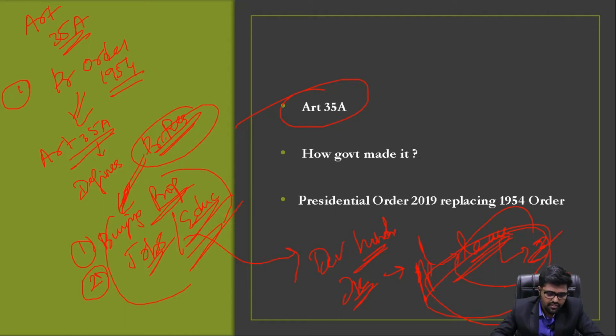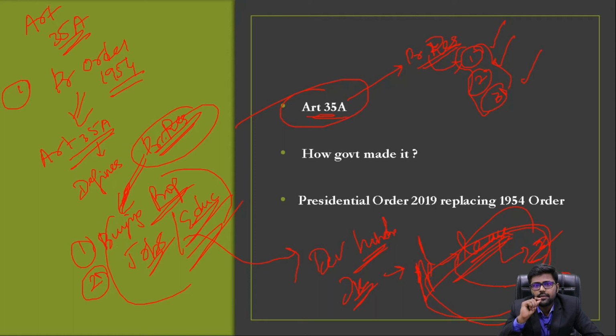Okay, so this is Article 35A, which defines permanent residence, and it also gives special provisions for the permanent residents, whereby only they can buy property, get government jobs, and get education.